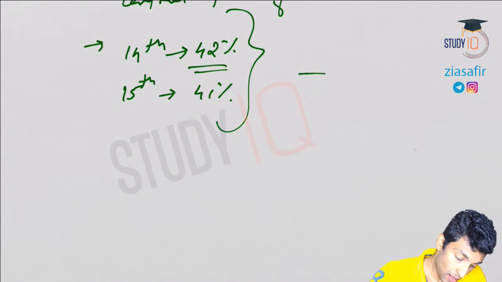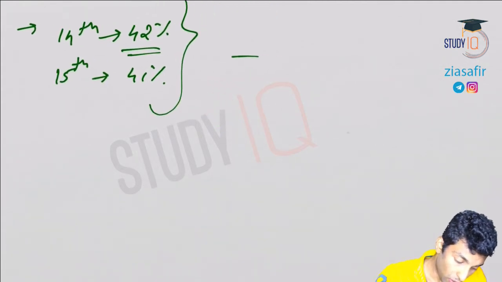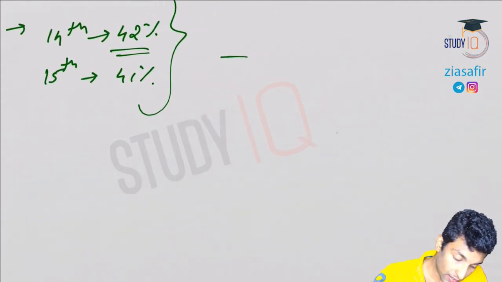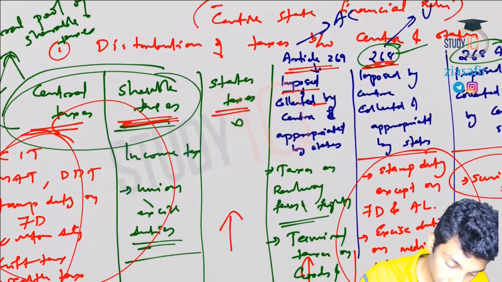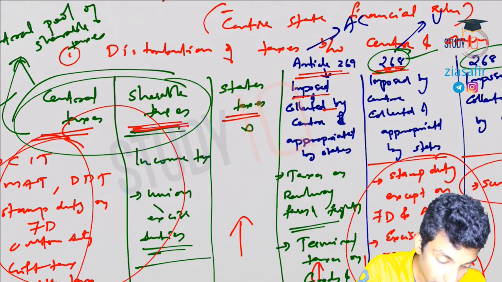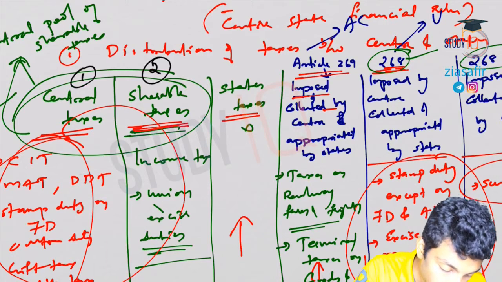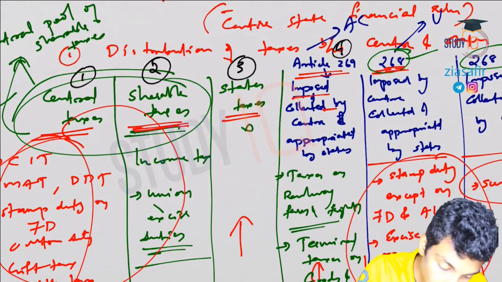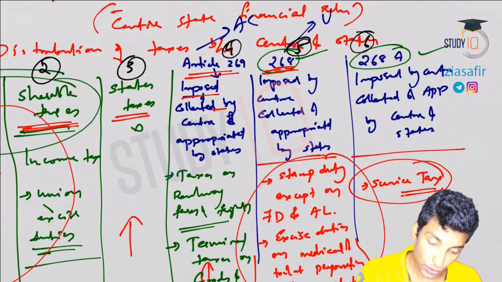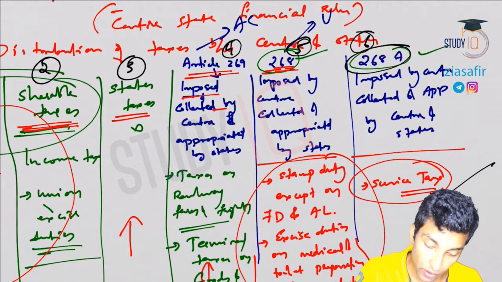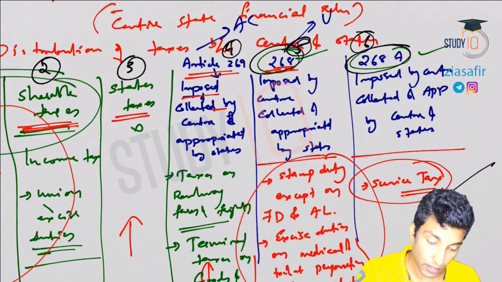Okay, now you see, the only revenue collected exclusively by the center is from cess and surcharge. Otherwise, you can see here, let's mark it like this. This is 1, 2, 3, 4, 5, 6. So in 268A only one will come, no need to have any confusion.